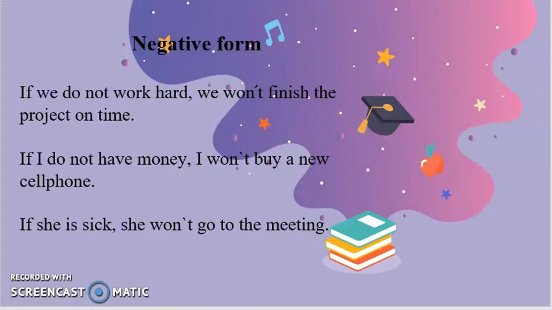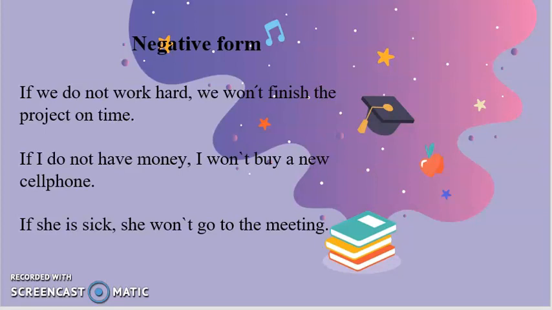Now we have a negative form. We have three different sentences in negative form, and you are going to see the difference. The first one: if we don't work hard, we won't finish the project on time. That is the consequence. If we don't work hard, the consequence is we won't finish the project on time.